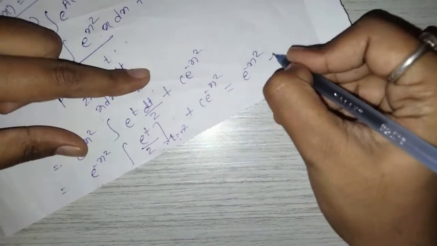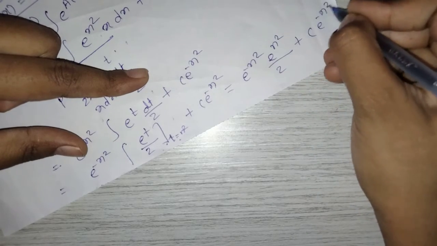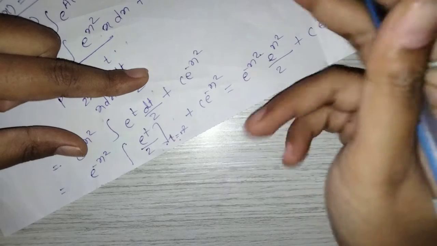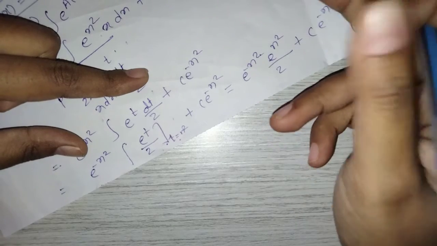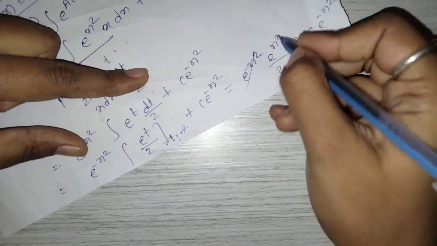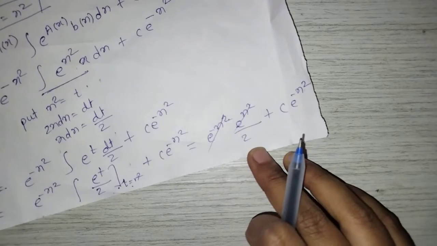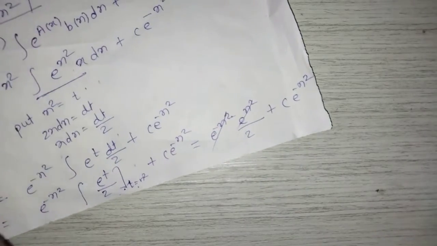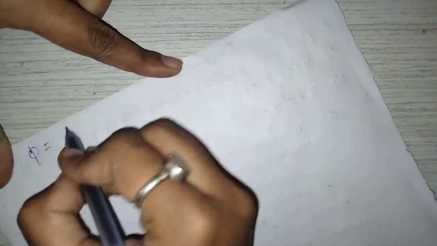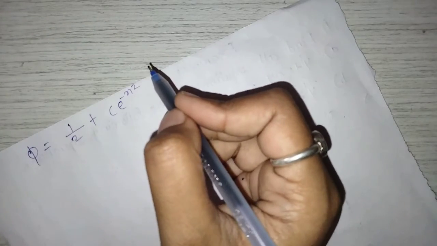Put in this, we get e raised to x square upon 2 plus c into e raised to minus x square. E raised to minus x square means 1 upon e raised to x square, and it gets cancelled with e raised to x square. Means phi is equal to 1 upon 2 plus c into e raised to minus x square.